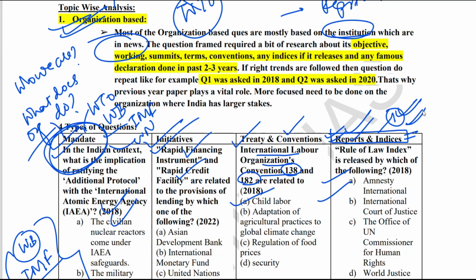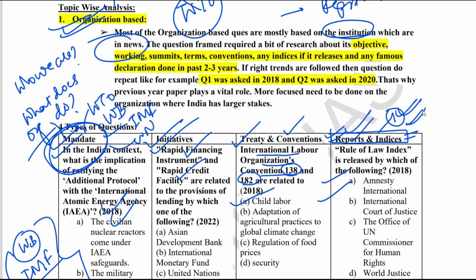Generally, the mistake students make is that they only prepare the mandate. They leave out the initiatives. Just last year, it was only in my notes that I had covered the rapid financing instrument, the rapid credit facility, and all the funding facilities of the IMF, in depth. Why?